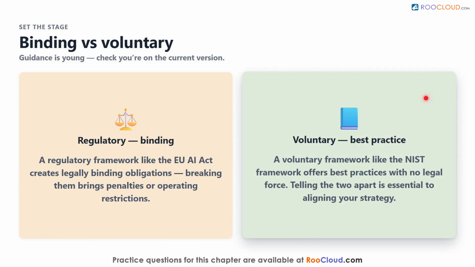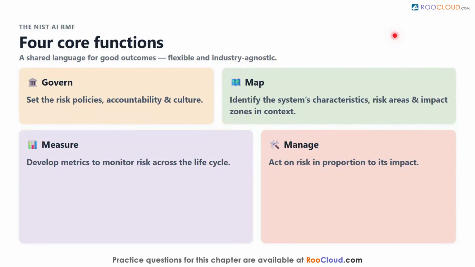Let's look first at the NIST AI Risk Management Framework, a resource for anyone designing, building, deploying, or using AI. It is organized around four core functions. Govern means setting the risk policies, accountability, and culture. Map means identifying the system's characteristics, risk areas, and impact zones in context. Measure means developing metrics to monitor risk across the lifecycle. And manage means acting on risk in proportion to its impact.